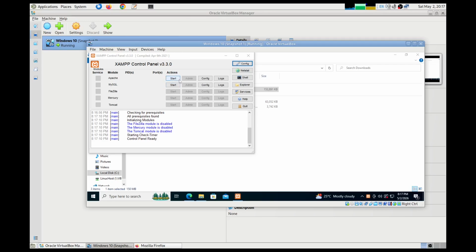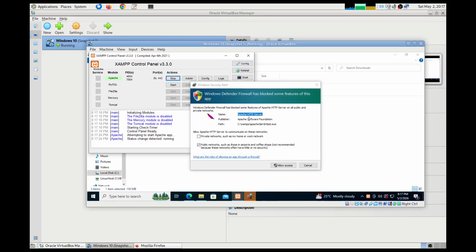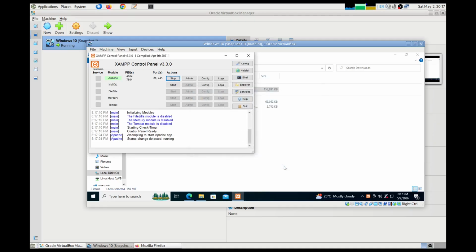Let me start the Apache web server. Allow access. Okay, Apache web server got started, and it's listening on port numbers 80 and 443.